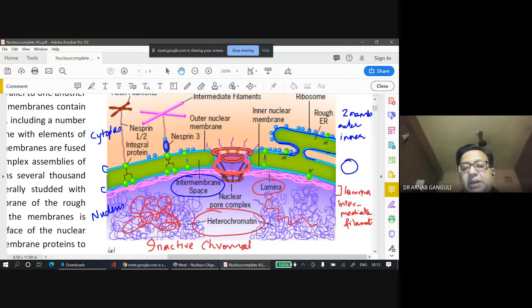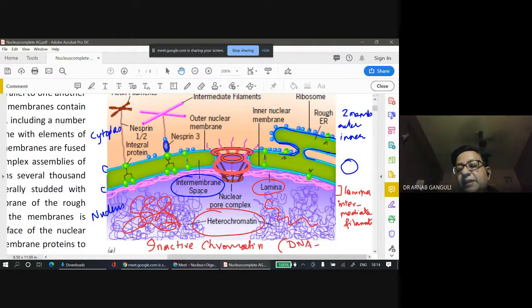And what is the chromatin? Chromatin is basically DNA plus some protein which package. So this is inactive chromatin. Okay.